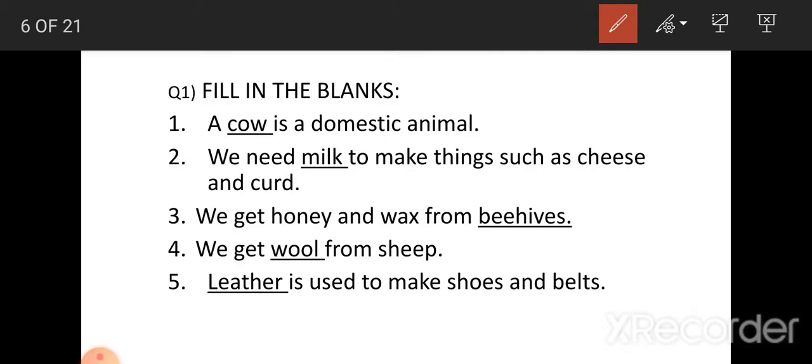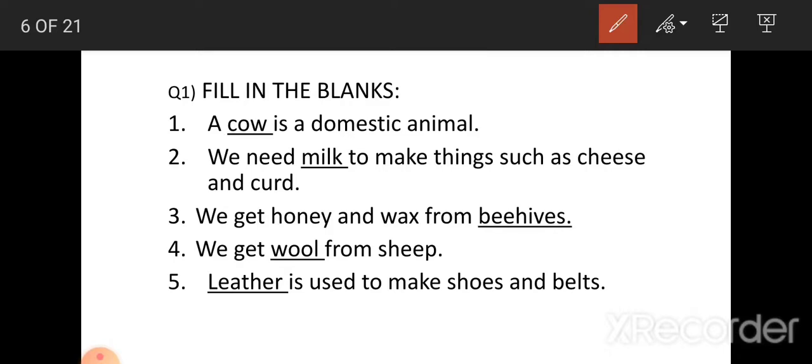We get honey and wax from beehives. Fourth one, we get wool from sheep. W-O-O-L, wool. F-R-O-M, from. S-H-E-E-P, sheep. We get wool from sheep.